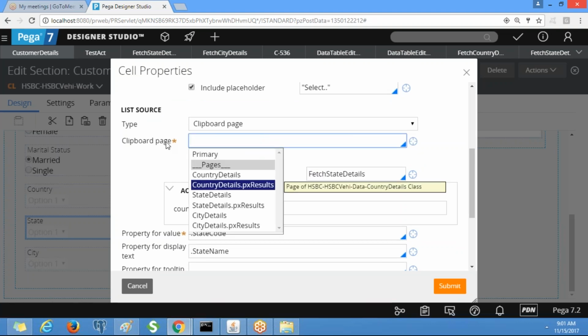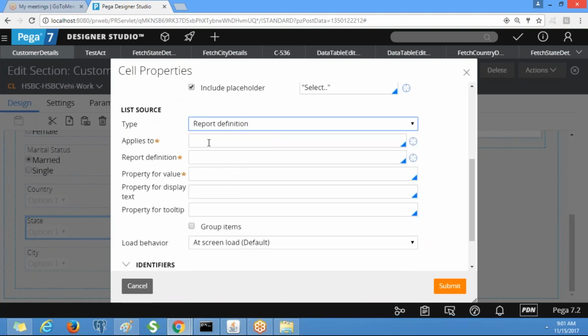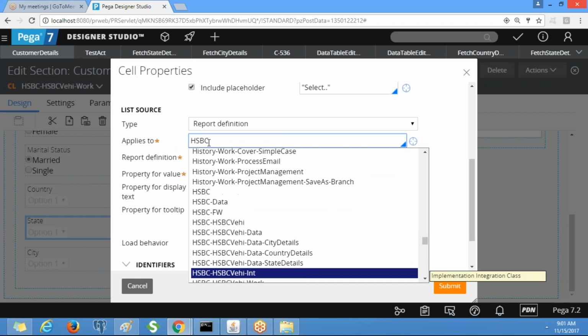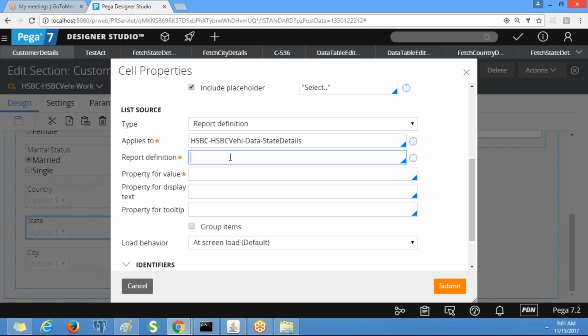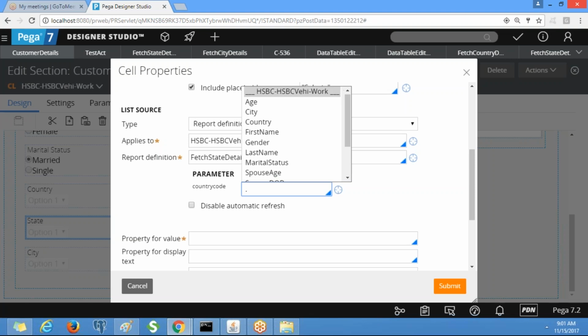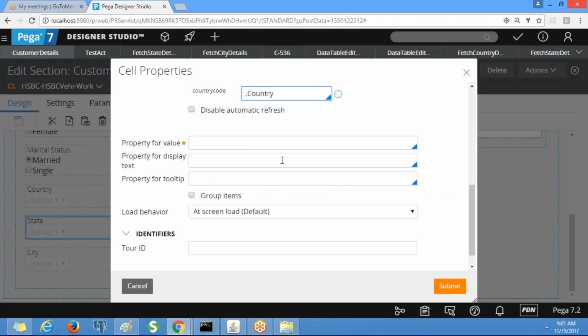Now go to the state. Similarly, change the clipboard page to report definition. Applies to class. See, now we defined a parameter for the state details report definition, and it is expecting a value. So here we need to select the country property.